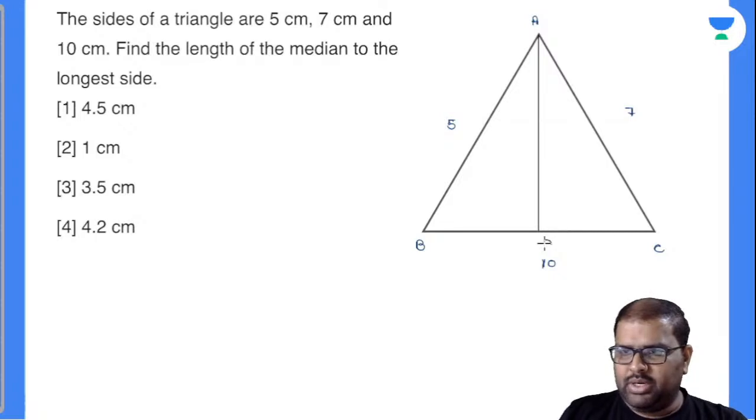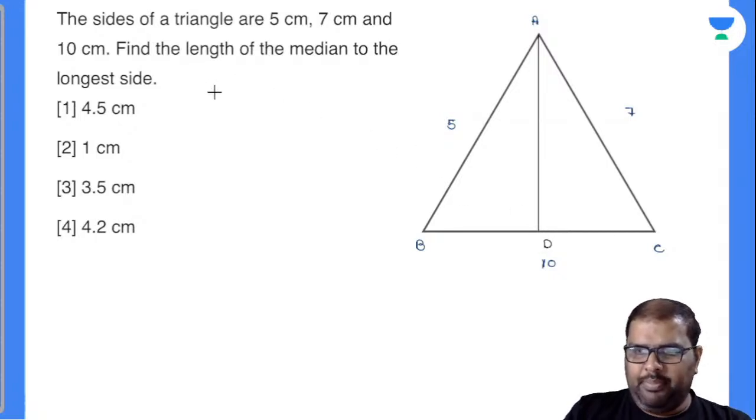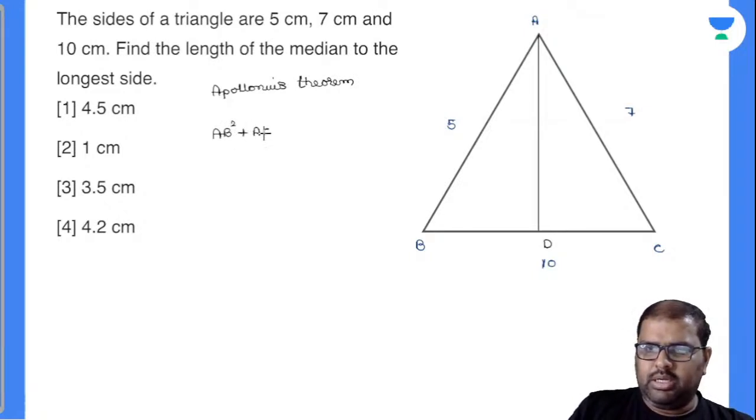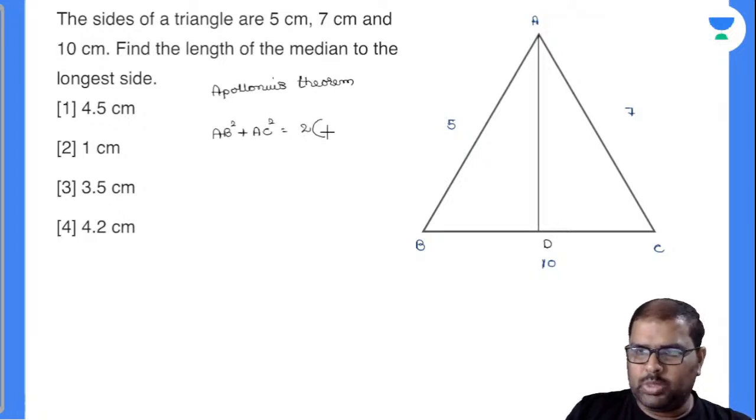We need the AD value. By Apollonius theorem, AB square plus AC square is equal to 2 into (AD square plus BD square), or DC square, your wish.